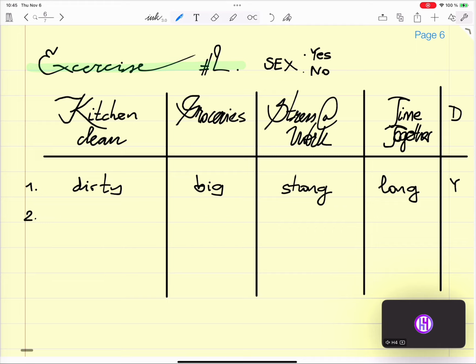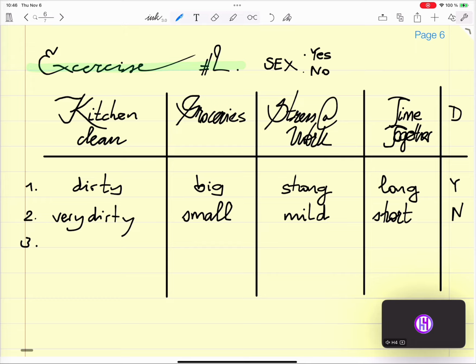Second week, the kitchen is very dirty, the groceries you didn't have time to buy, so not a lot of stress at work, and almost no time together. So you don't have sex.